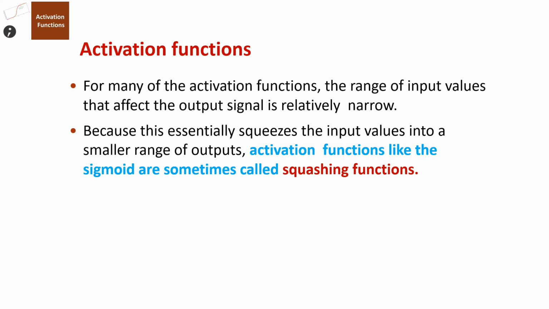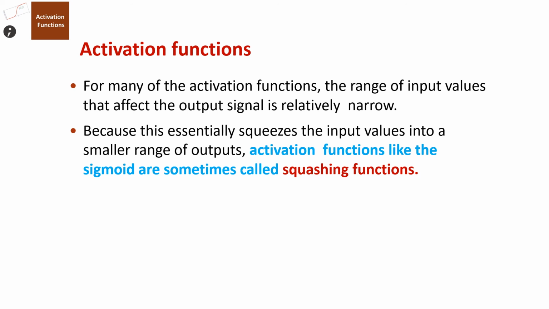So we are going to make a conclusion about the activation functions. For many of the activation functions, the range of input values that affect the output signal is relatively narrow. Because of this, they essentially squeeze the input values into a smaller range of outputs. These activation functions, like the sigmoid, are sometimes called squashing functions.